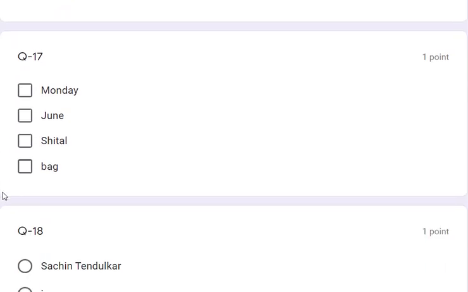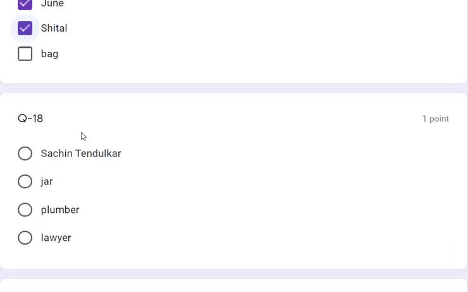here. Monday, June, Sheetal and bag. If you notice here, Monday is the proper noun, June is also a proper noun, and Sheetal is also a proper noun. So here we need to select the three options. All three are correct, and bag is the common noun, so that will not be selected. All three should be the correct answer. We need to select all three.